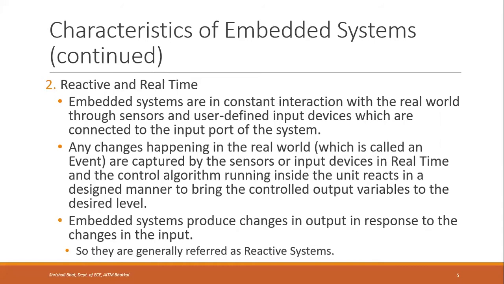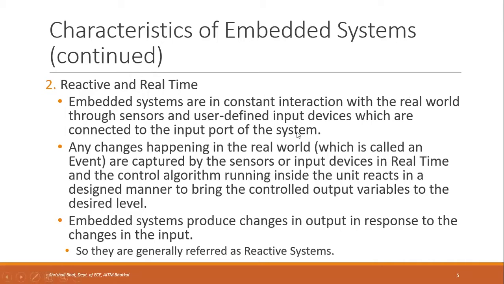Next, it is reactive and real time. As we know, embedded systems are reactive. That means they produce some change in the output in response to some action that has happened in the environment. They are in constant interaction with the real world through input ports which are connected to sensors and user defined input devices.